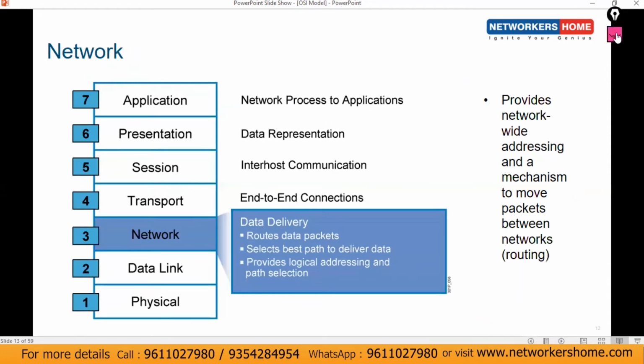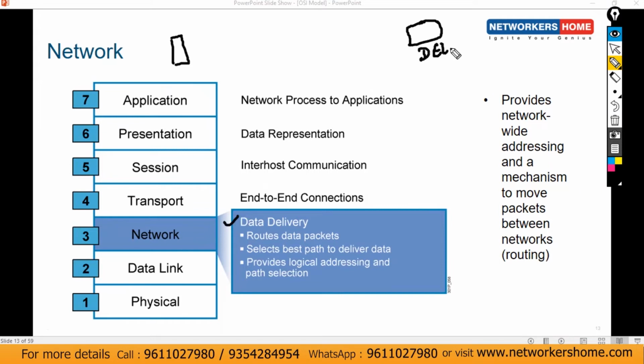Next is the network layer. The network layer is all about data delivery. My name is Amit Tawar, and Amit Tawar is my identity. Right now I'm in Bangalore, and I have to send a parcel to Delhi.